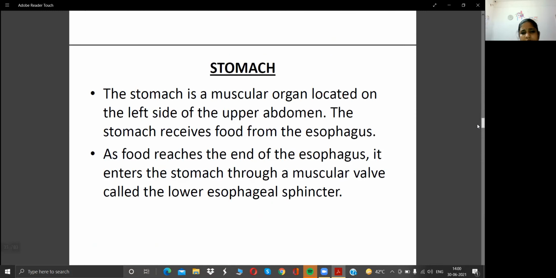We have to discuss the stomach. The stomach is a pouch-like organ located on the left side of the upper abdomen. The food moves from the esophagus to the stomach through the lower esophageal sphincter.